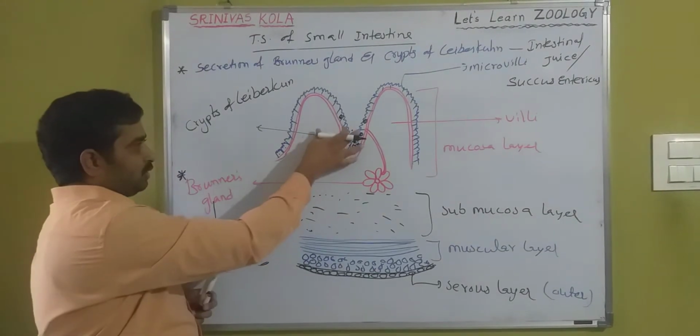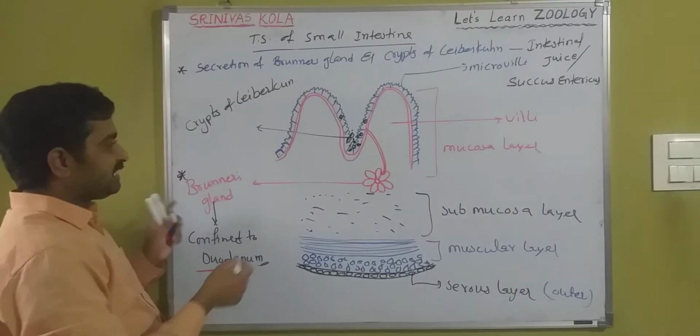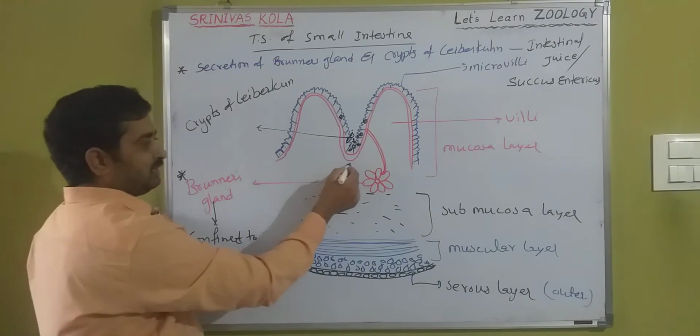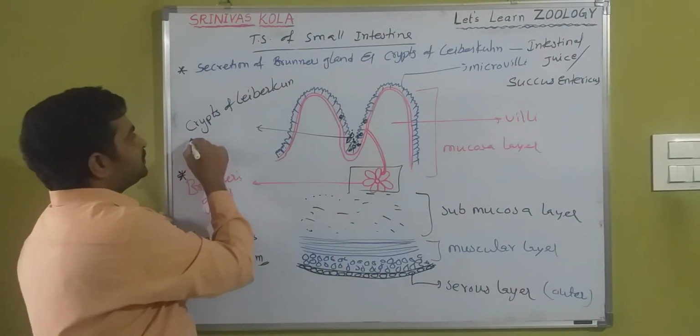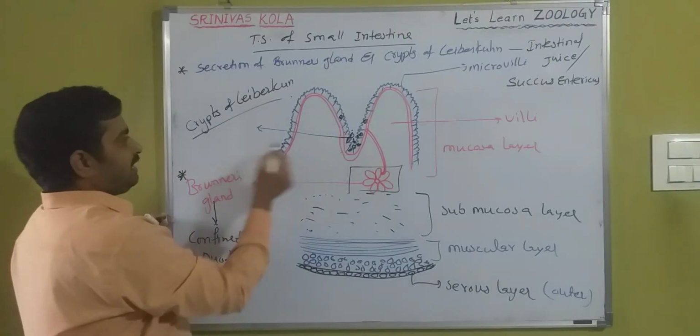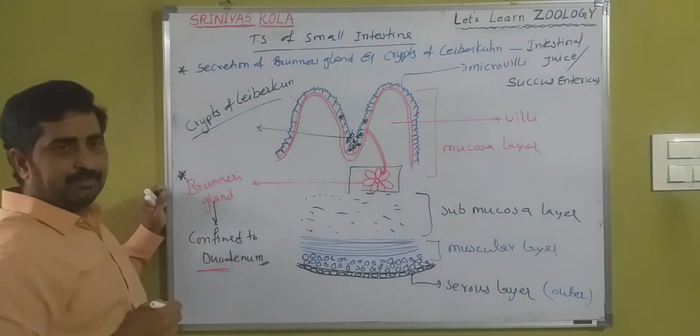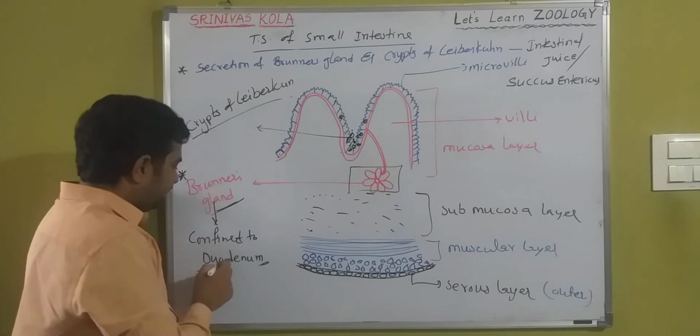So this is the mucosa. The Brunner glands are present in the submucosal layer only, and the crypts of Lieberkühn are present in the mucosal layer. And the Brunner glands are confined to the duodenum.